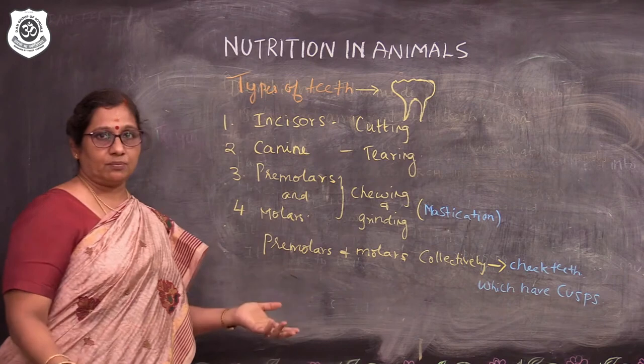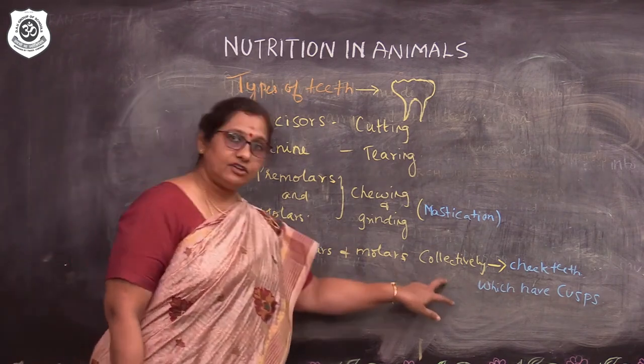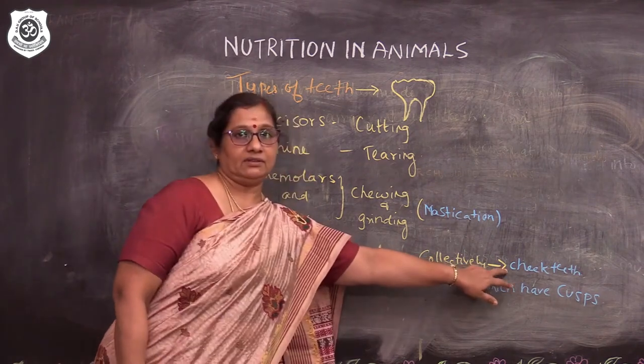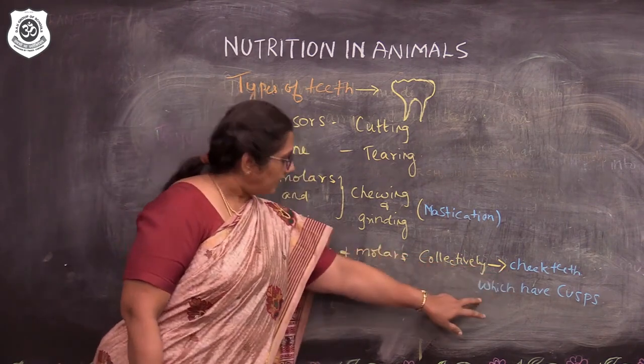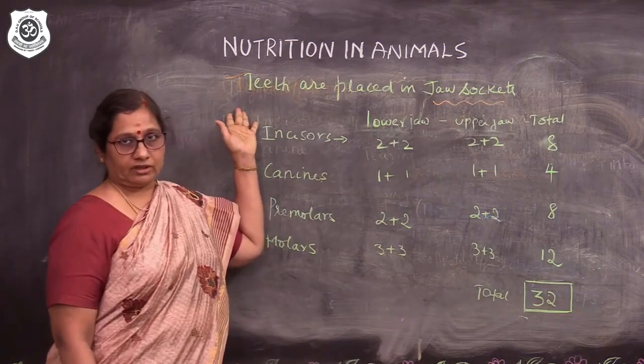Now, this is an extra point important to know. Premolars and molars collectively are known as cheek teeth. Is it clear? They have cusps. Teeth are placed in jaw circles.